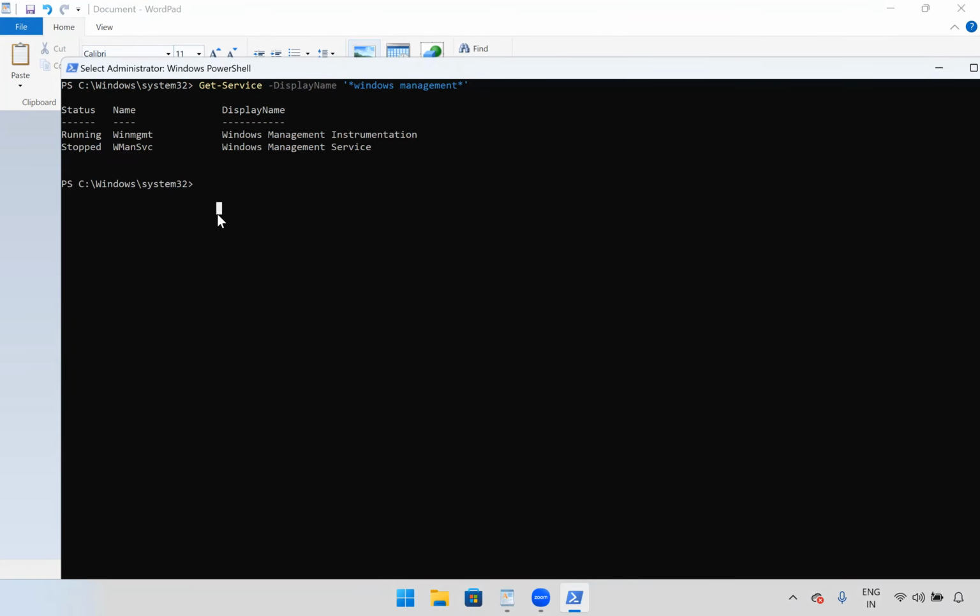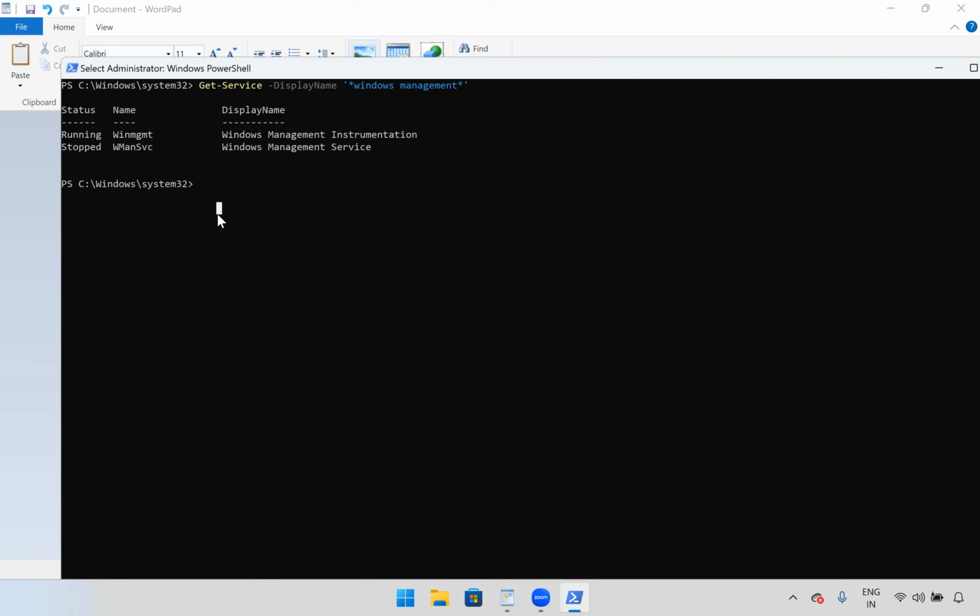So this is the service for WMI. We already discussed that Get-WmiObject is used to retrieve the management information for local or remote systems or servers by using WMI.